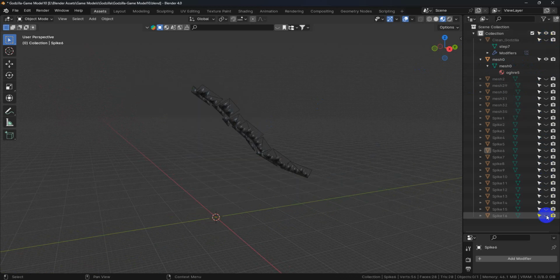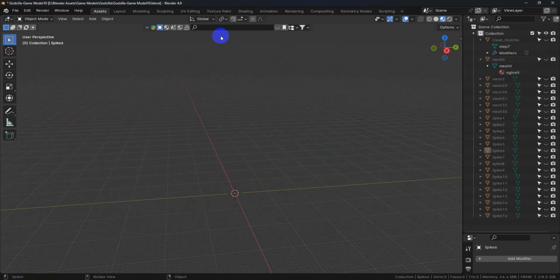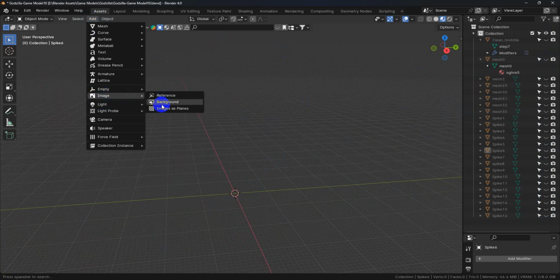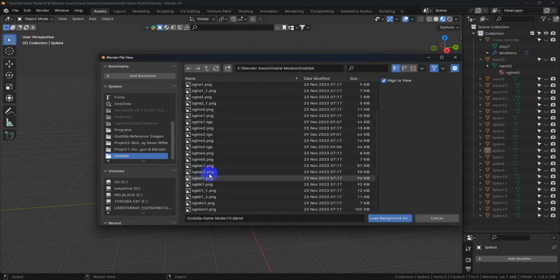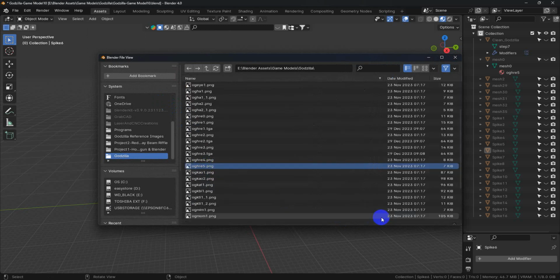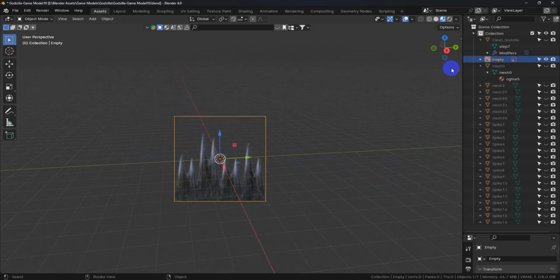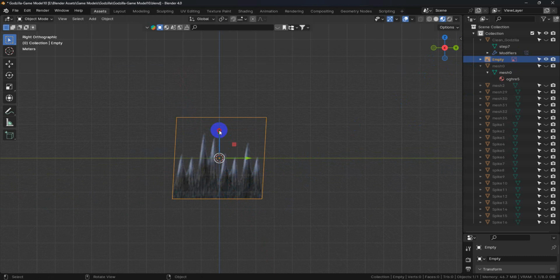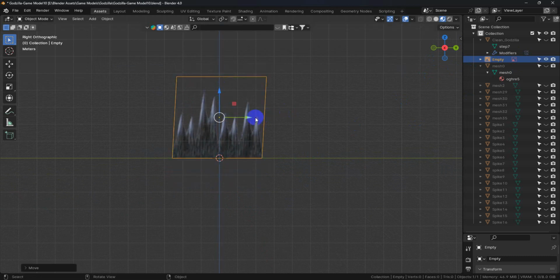Let's go ahead and turn all this stuff off. And we can also turn this off. So now we can go up here to add, image, background image. We can scroll down to the OGHRE5 and we can load it. So now we get these, and you can see that basically they're not broken up into smaller pieces. It's just one texture, and we actually need to create these individually.